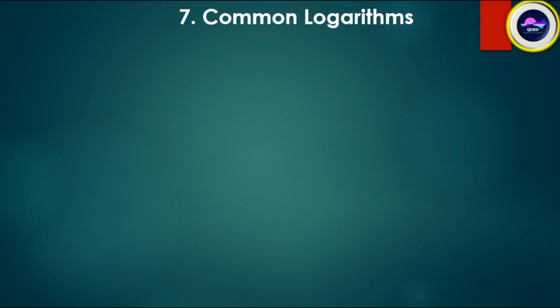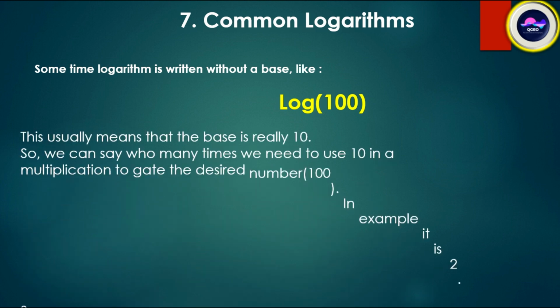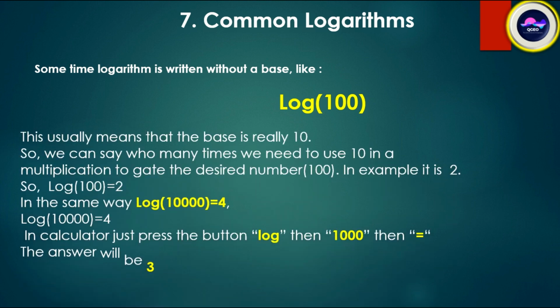Common logarithm. Sometimes logarithm is written without a base, like log 100. This usually means that the base is really 10. So we can say how many times we need to use 10 in a multiplication to get the desired number 100. In this example, it is 2. So log 100 is equal to 2.